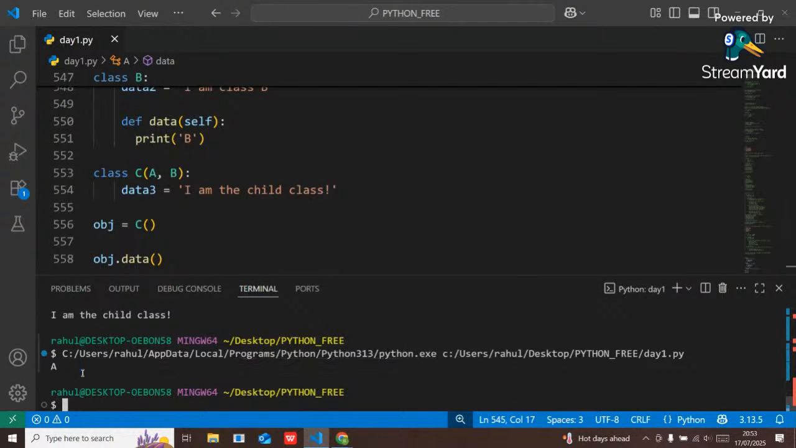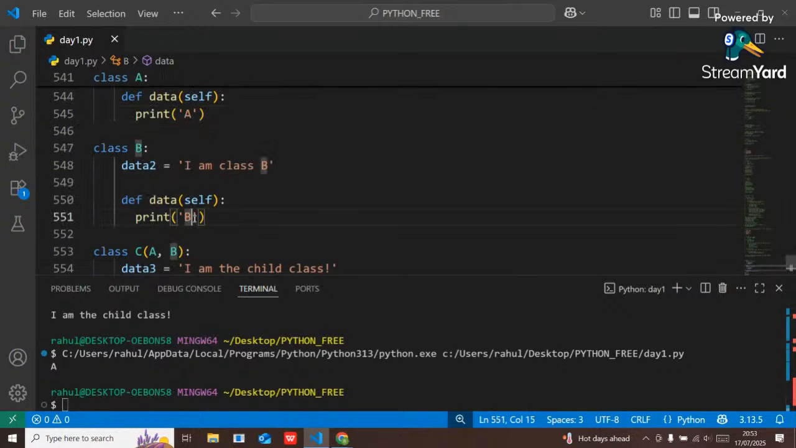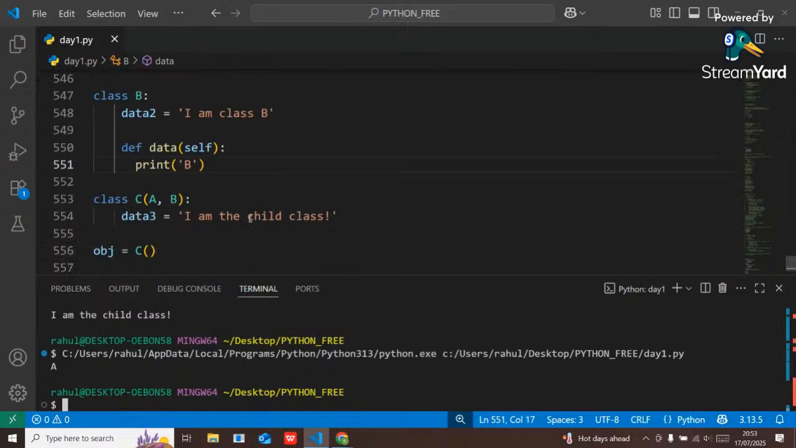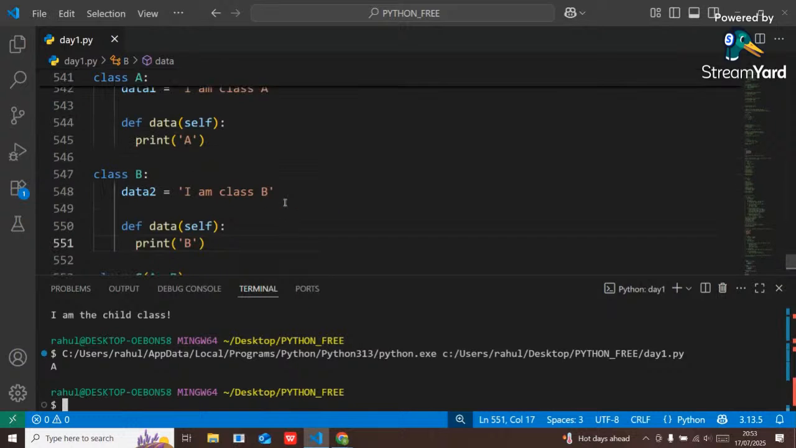A has been printed. But here B should be printed first because the method will be derived from right to left. Right means from B. Right or wrong, guys? From B should be printed first. But here, see, A has been printed. Am I right or wrong? A has been printed now. B should be printed first. But here, the order has not matched. A has been printed first.